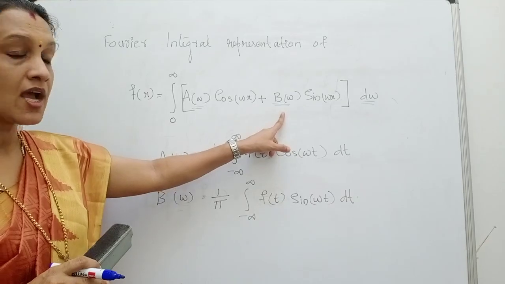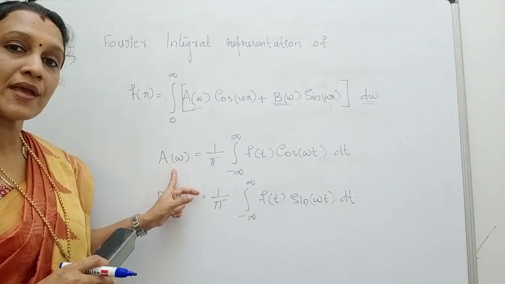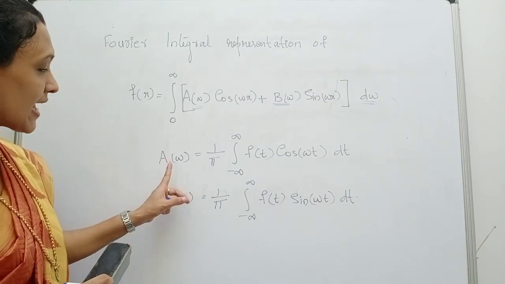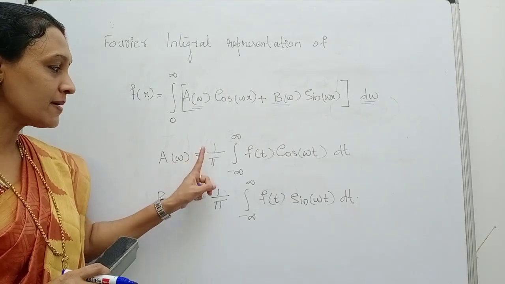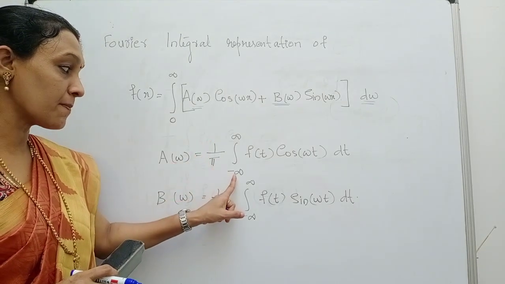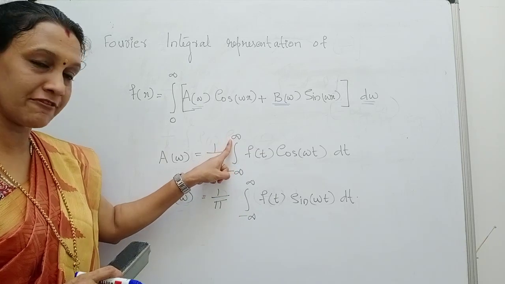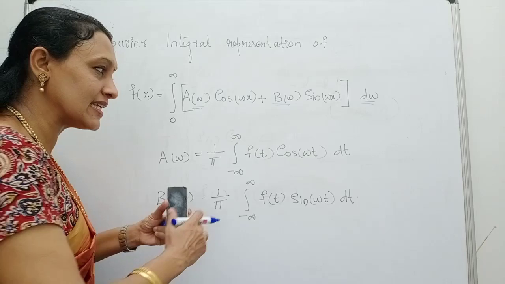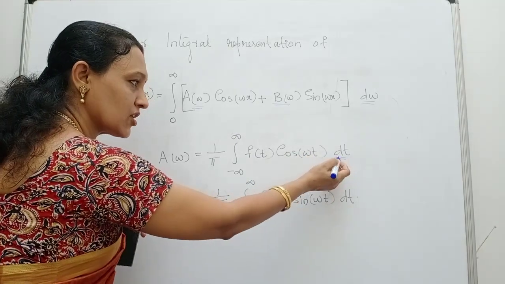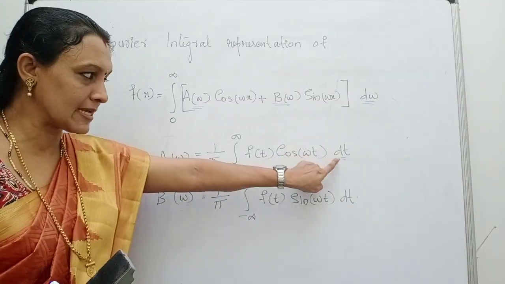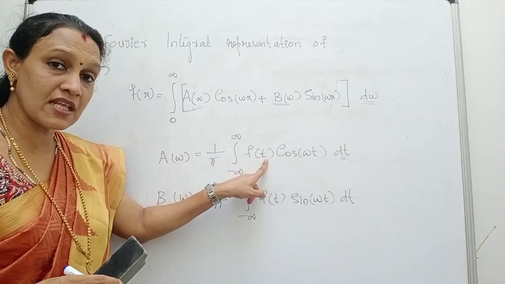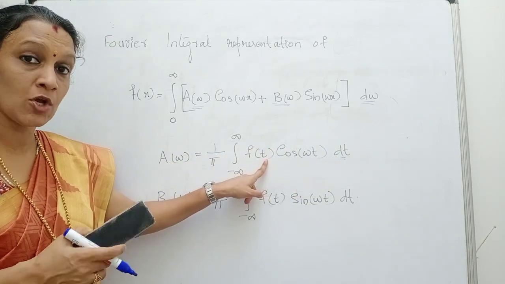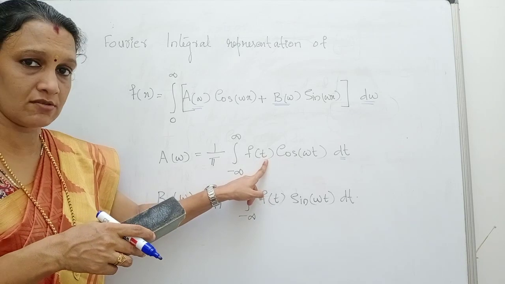Where a omega is given by a formula. a omega is equal to 1 by pi integral from minus infinity to infinity f of t into cos omega t dt. See, the integration is with respect to t. f of t means you are given f of x whose integral representation you are calculating, isn't it?